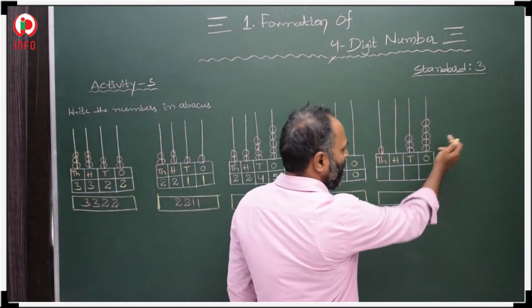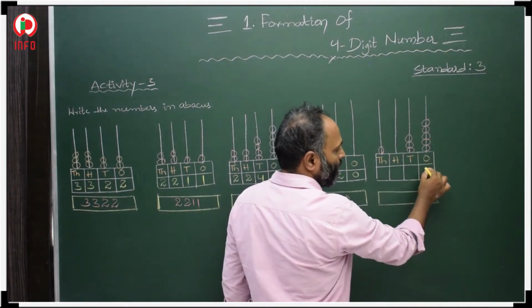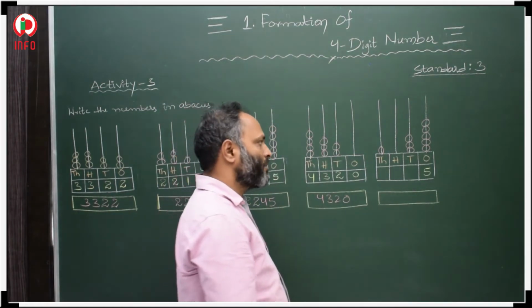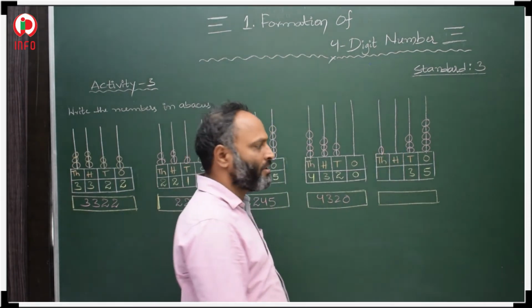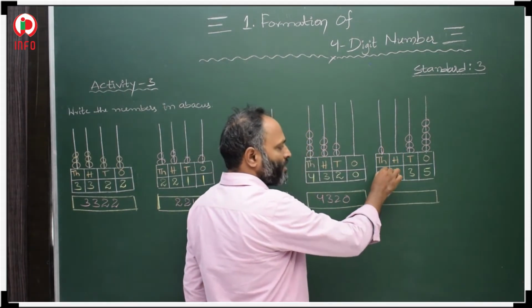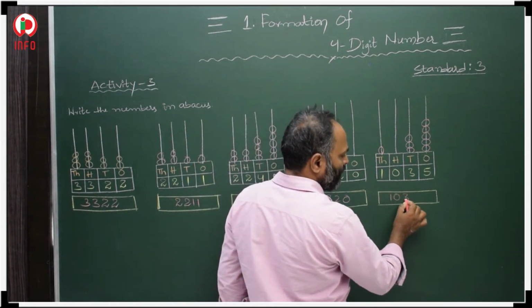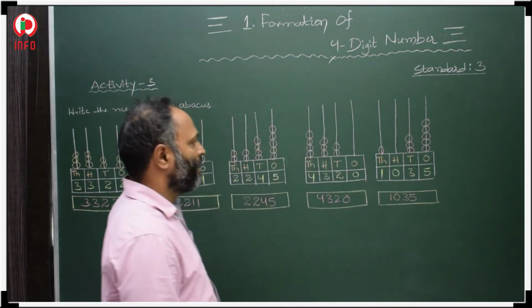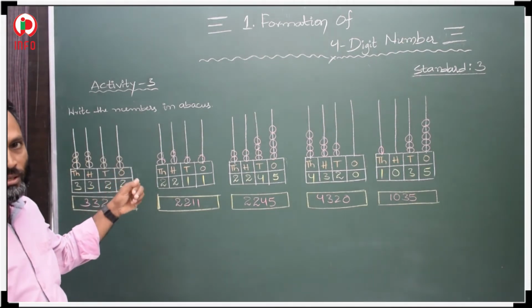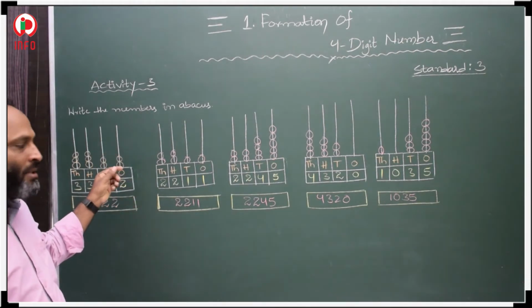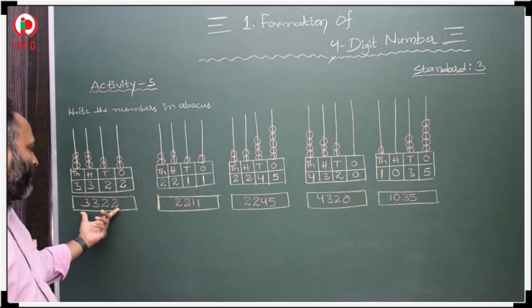Next, here how many bits are there in ones place? 1, 2, 3, 4, 5. 5 we have to write first. And tens place 1, 2, 3. 3. In hundreds place nothing means 0. In thousands place 1. Then our 4-digit number is 1035. In this way we have to count the number of bits in ones place, tens place, hundreds place and thousands place. So we have to write the number, and after that whatever 4-digit number is there, we have to write it down.